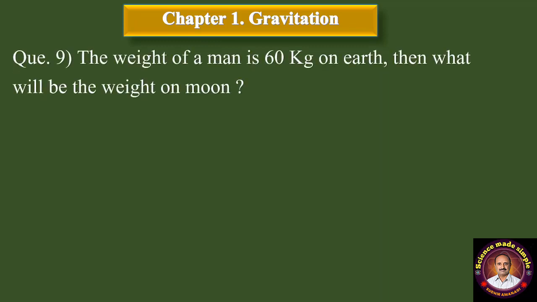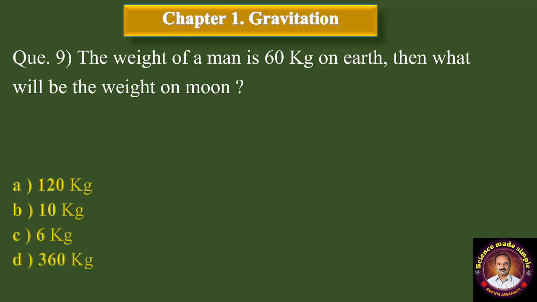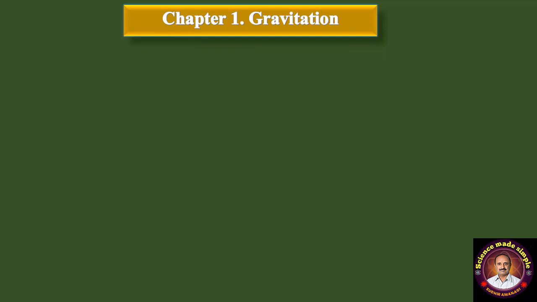Question number 9. The weight of man is 60 kg on earth. Then what will be the weight on moon? Option A, 120 kg. B, 10 kg. C, 6 kg. And D, 360 kg. Correct answer is option B, 10 kg.